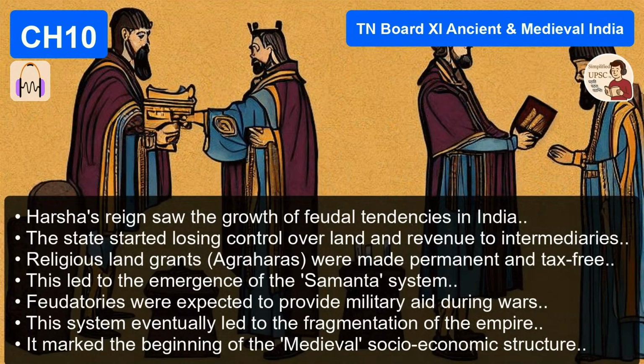Exactly. Now, fast forward to Harsha's time. For reasons we'll get into, that cash economy is drying up. Yeah. There are fewer coins in circulation. So how do you pay your top general? You can't just give him a sack of gold coins. So what do you do? You give him a piece of land instead. You say, look, I can't pay you a salary, but here's the revenue from these 10 villages.